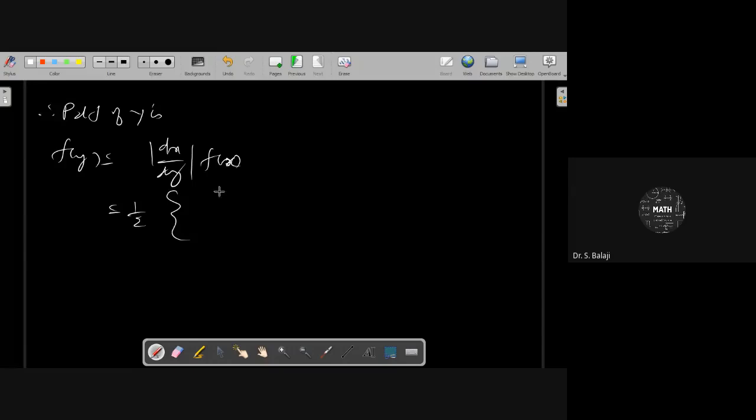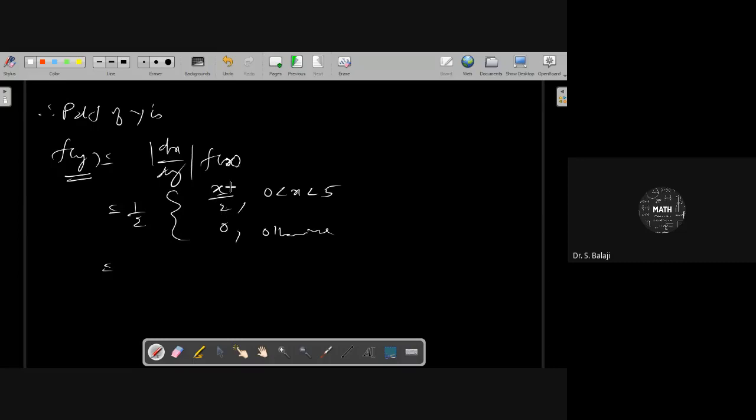Therefore, the PDF of y, f of y, equals mod dx by dy times f of x. Mod dx by dy is 1 by 2, and f of x is x by 2 for the given range, 0 otherwise. But we are searching for the PDF of y, so we have to write everything in terms of y, not x.